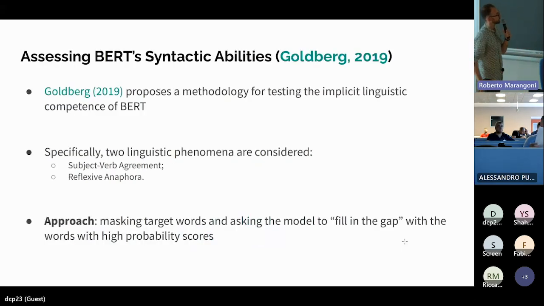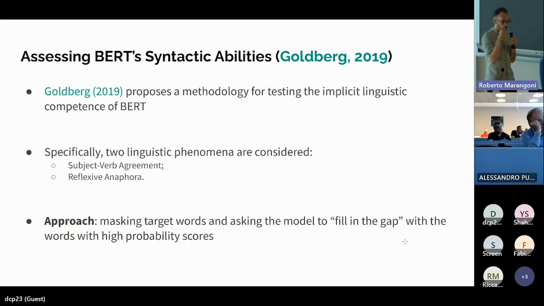For instance, this is one of the first works that have been introduced since the introduction of the transformer-based neural language models. This is a work based on the BERT model. It's a transformer model, and it is a work done in order to understand the behavior of the model on a very specific linguistic task that is the subject-verb agreement. I will show you what the subject-verb agreement task is.